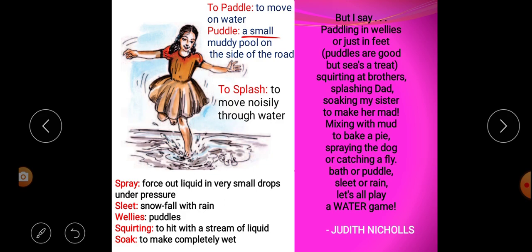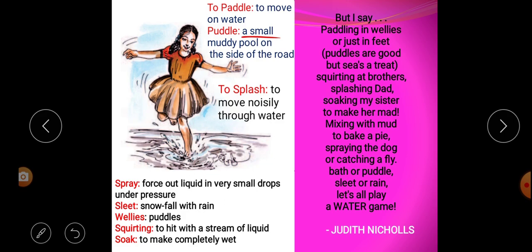Sometimes we throw water upon dogs, or some other creature like a cat and hen, and we enjoy it. Whatever we see, we try to throw water upon them just to enjoy. That's why the poetess says that water is for spraying on the dog and catching a fly.